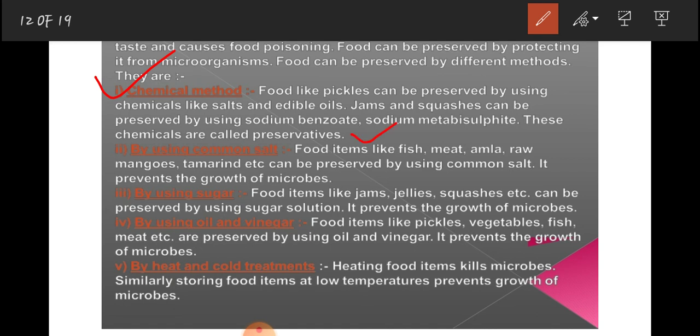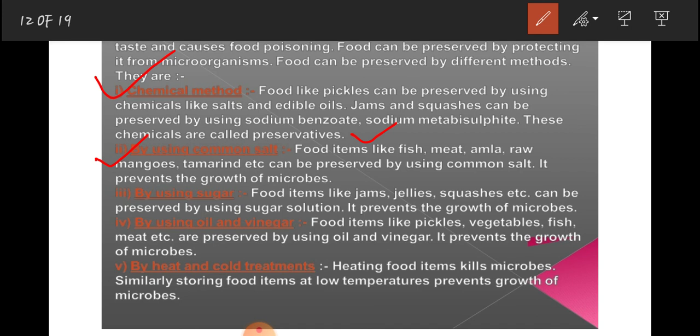Okay, by using common salt, food items like fish, meat, amla, raw mangoes, tamarind, etc. can be preserved by using common salt. It prevents the growth of microbes. So how does common salt help to preserve food? It will prevent the growth of microbes, thus our food will be preserved.